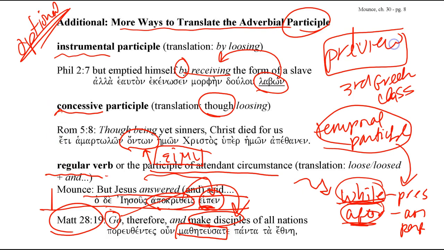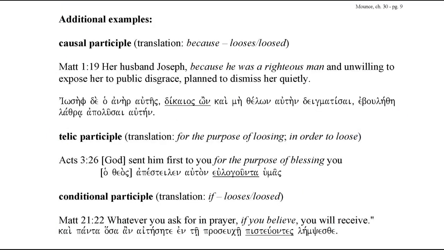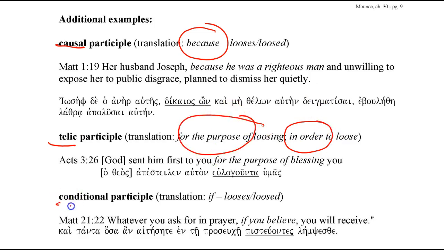Mounts also gives other examples. A causal participle, where the participle is translated with the conjunction "because." A telic participle, where the purpose is expressed and the participle is translated as "in order to" or "for the purpose of." A conditional participle, where the conjunction used to translate the participle is "if." I'll let you look at these examples on your own.